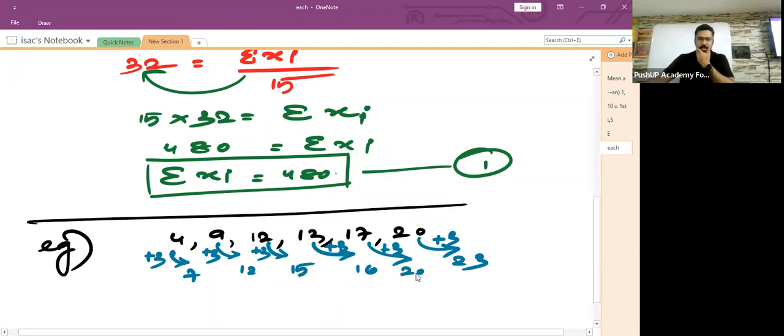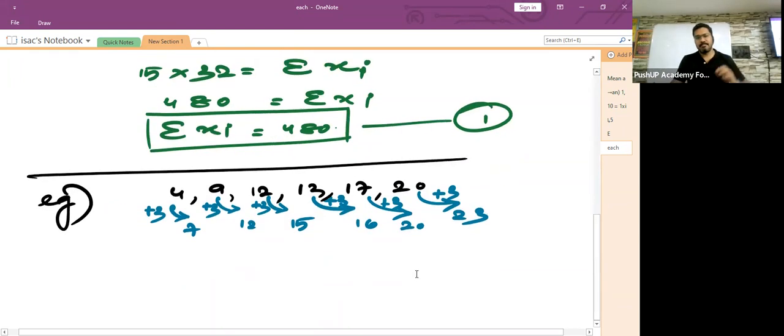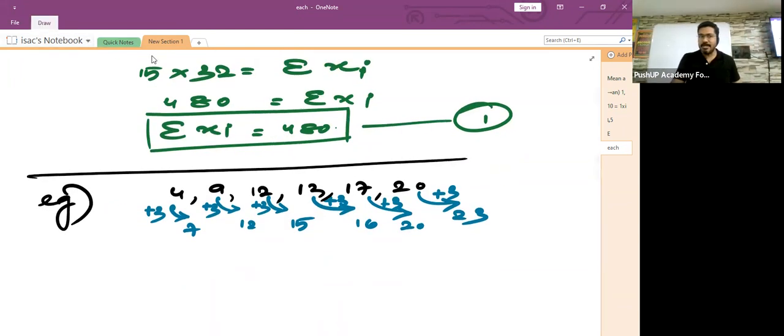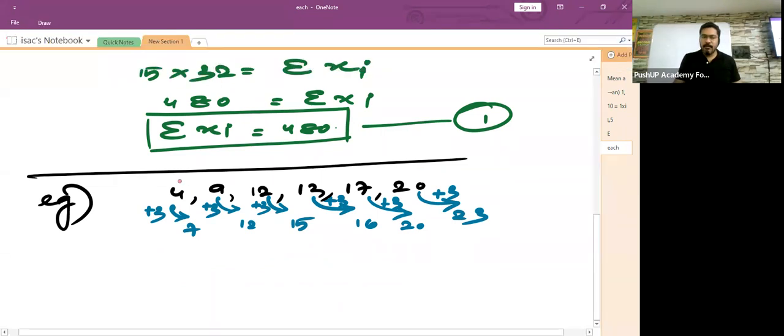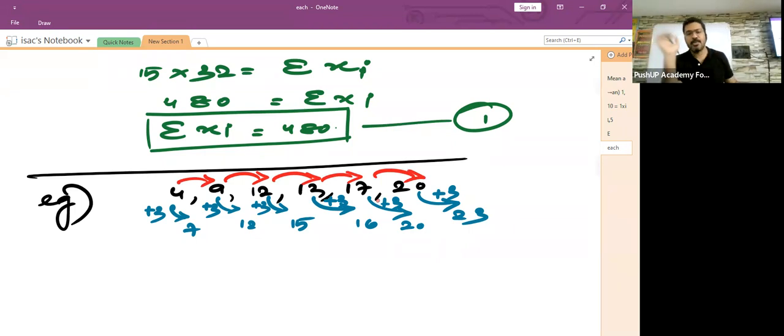Now, children, let me ask you one more question. Each and every observation is increased by 3, right? Okay. Can you tell me what would have been the sum of the actual observations given to you in the beginning, like 4, 9, 12, 13, 17, 20?